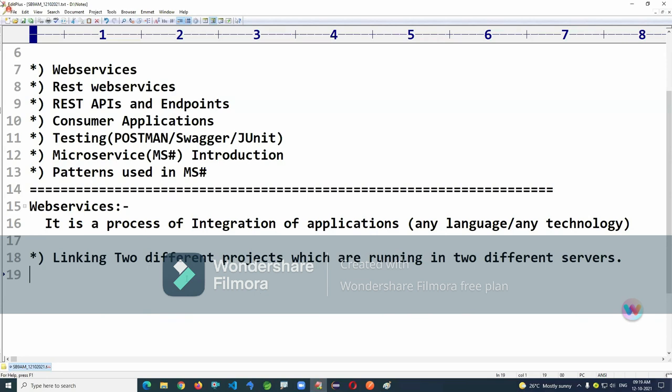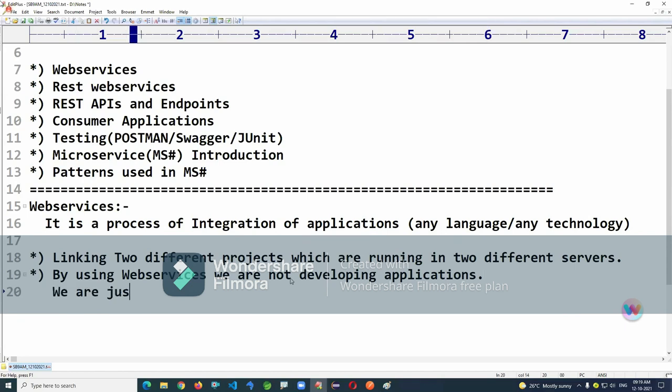Points to be noted. By using web services, we are not developing applications. We are just linking or integrating applications.